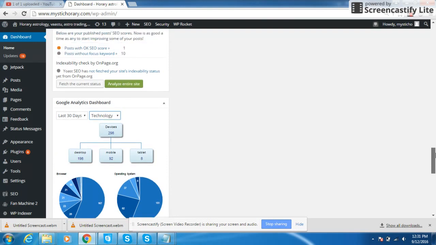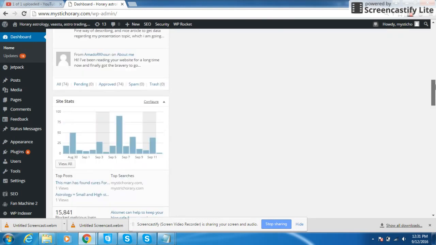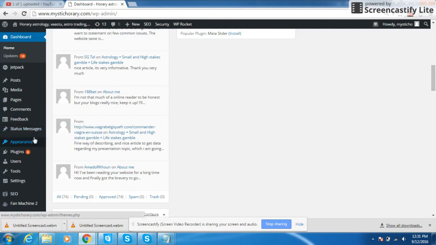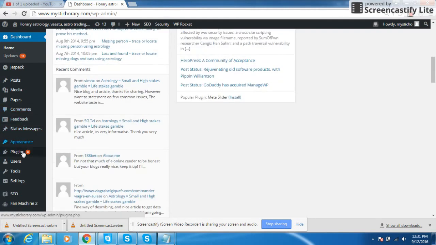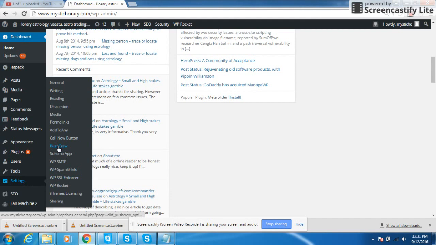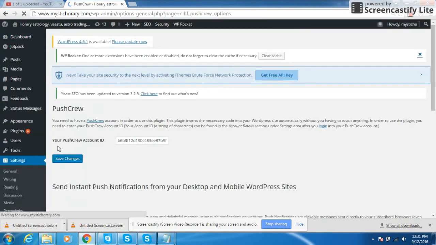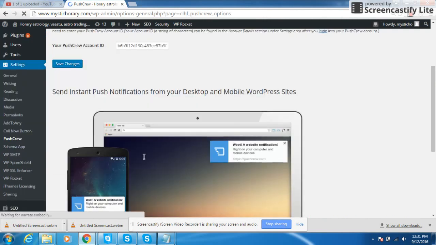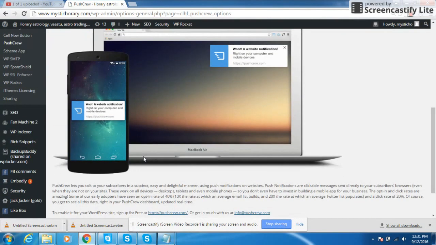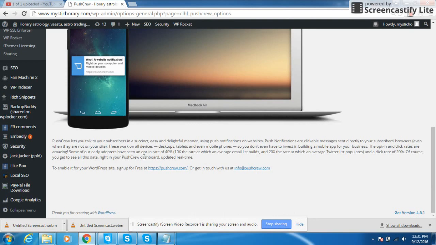I also need to show you push notifications. I can even configure it on your computer. Let me show you. Go to settings, push notifications. That means when a customer or visitor visits your website for the first time, he gets a notification: we'll send you notifications to your computer. Allow or deny. If you click allow, anytime you add new content, it will automatically be visible on the desktop with a pop-up. They need to close the pop-up manually. They can even unsubscribe from that pop-up. It's optional. This is the latest technology now.